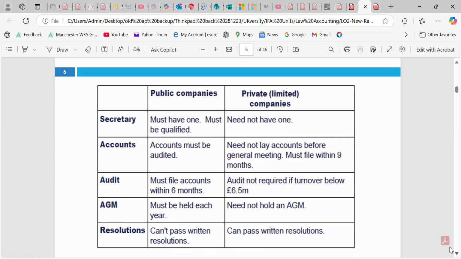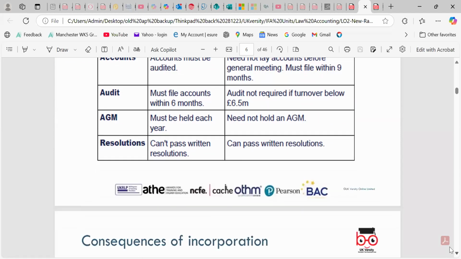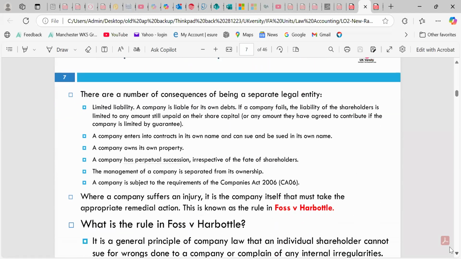Public companies must have a secretary who is qualified. Accounts must be audited and laid before the general meeting, and must be filed within 9 months. Audit, of course, we can look around in public limited companies. They must have the AGM, the annual general meeting, where, of course, there is the selection and the voting rights. So we can look around ordinary and preference share capital. That's the key, the nominal values and all the discussion.